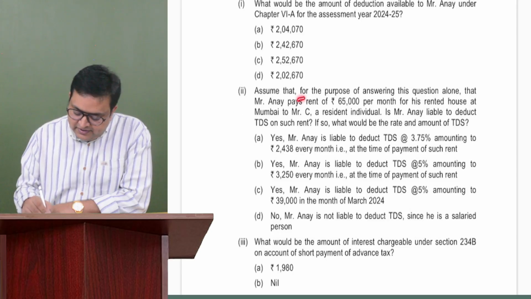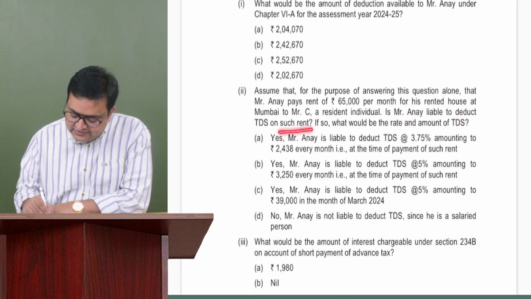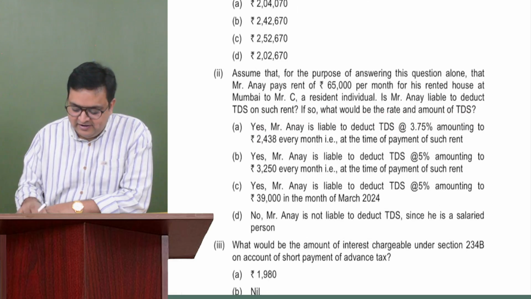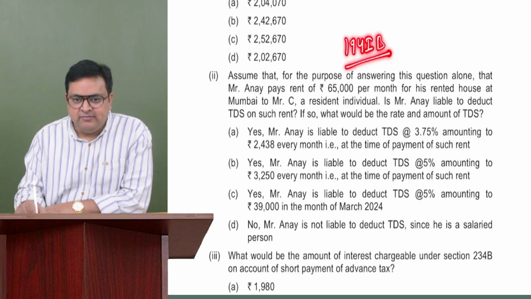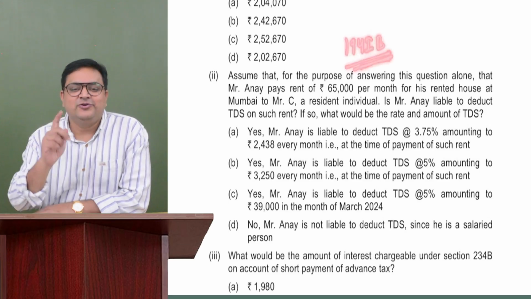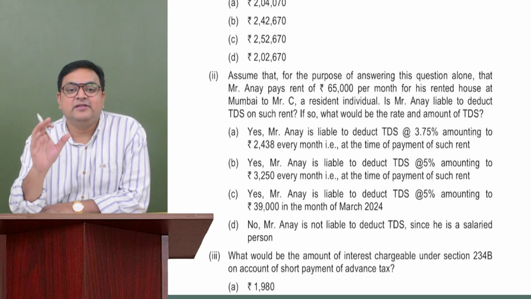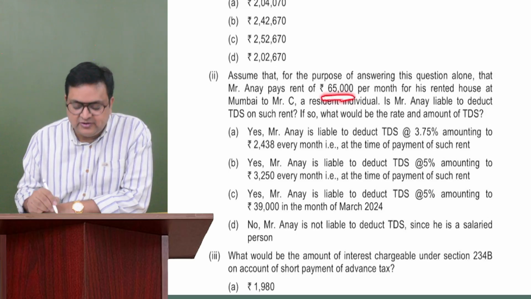Second question says, assume that for the purpose of answering this question alone, Anay pays rent of 65,000 per month for his rented house at Mumbai to Mr. C, a resident individual. Is Mr. Anay liable to deduct TDS on such rent? If so, what would be the rate and amount of TDS? See, this question is quite easy because we have a section, if you remember the section number, 194IB. Even if you don't remember the section number, it's okay, but you should know the provision. See, if somebody is paying rent, the threshold limit is 50,000 rupees, and here this person is paying 65,000 rupees of rent.